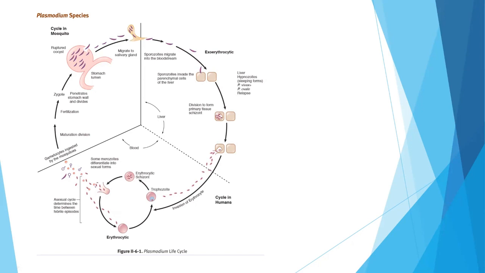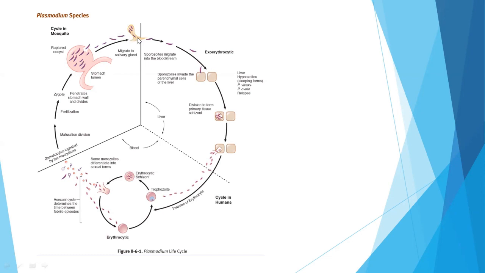So the gametocytes go on into the bloodstream of the mosquito, and then they go on to form maturation, division, fertilization, and form a zygote, which penetrates the stomach wall and divides. And then it can form in the stomach lumen. And then during the migration, it ruptures the stomach wall via the ruptured oocyst, and then it migrates to the salivary gland.